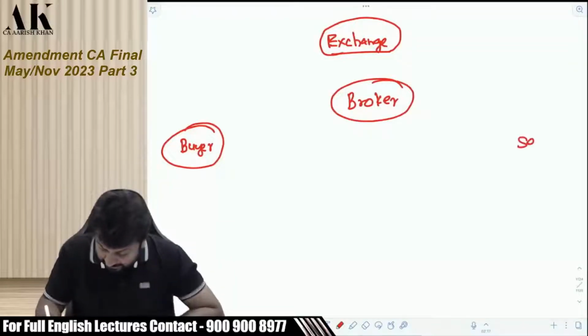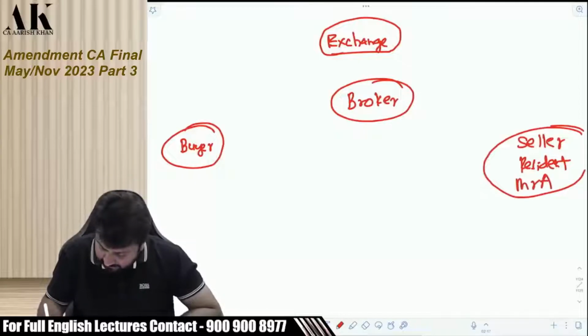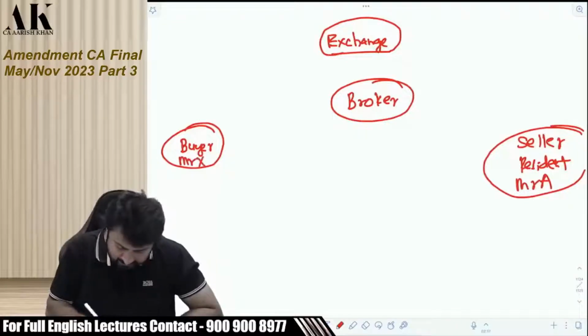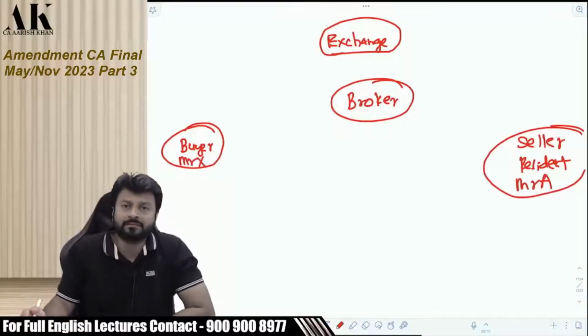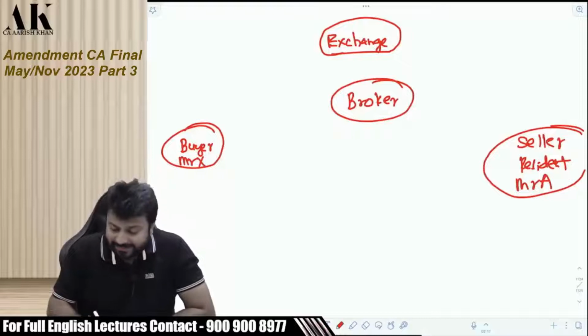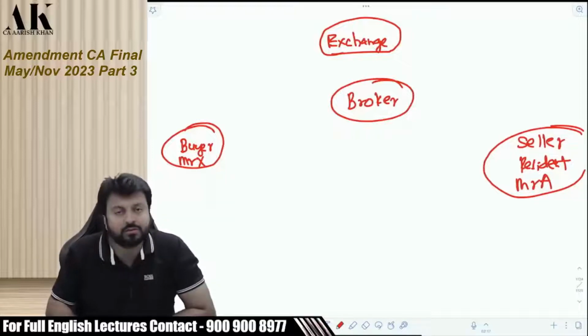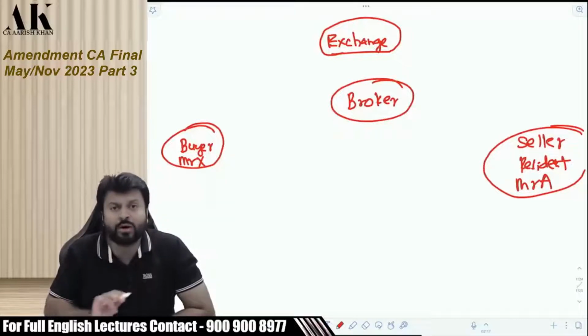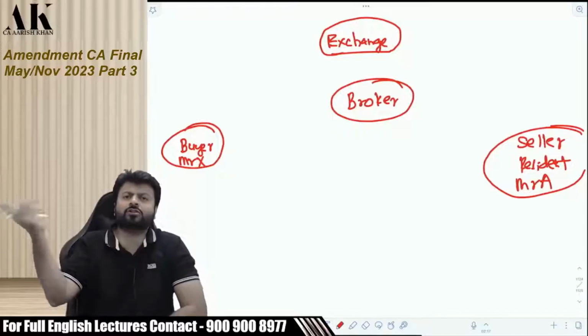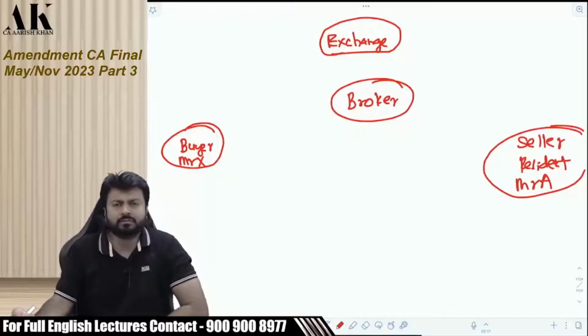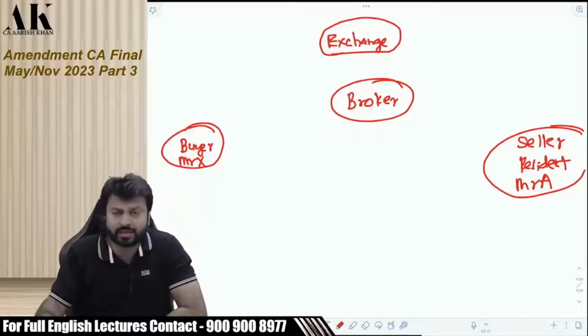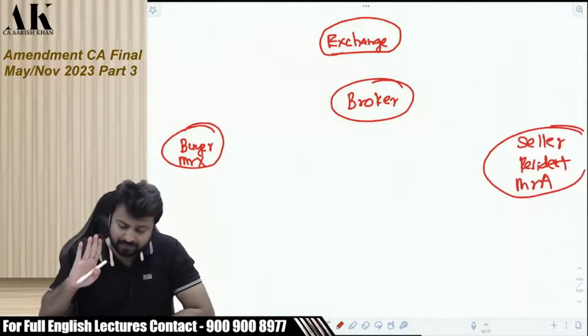And here there is a seller who is a resident, and the seller is a different person, say Mr. A. I am Mr. X. Now I can buy from the seller through an exchange and through a broker, and I can also buy directly through an exchange. Now who is liable to deduct the TDS? Be very careful.